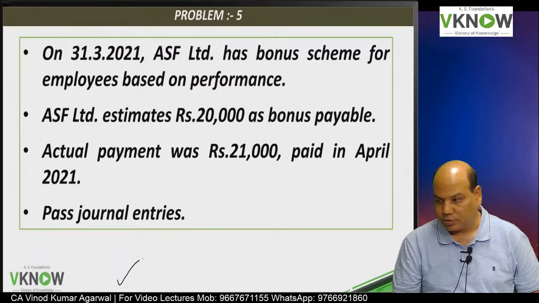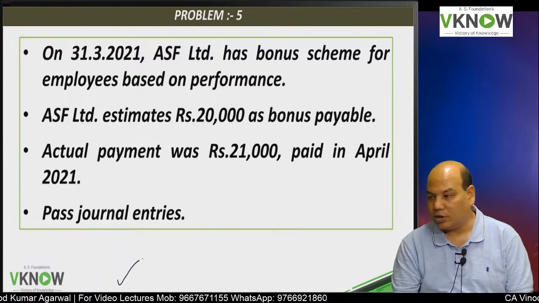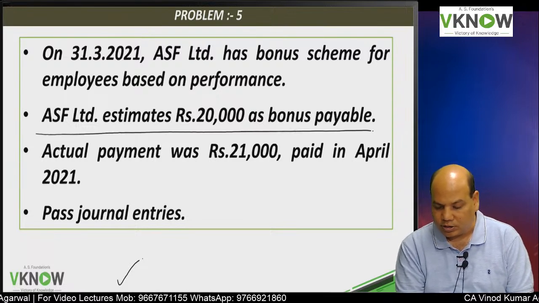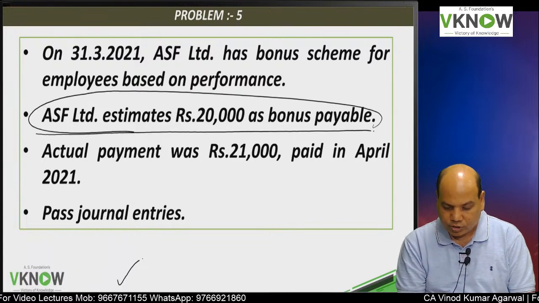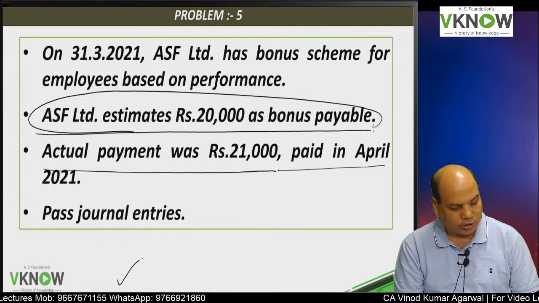One more practice for you. On 31st March 2021, ASF Limited has a bonus scheme for employees based on performance. ASF Limited estimates 20,000 as bonus payable. Actual payment was 21,000 paid in April 2021.